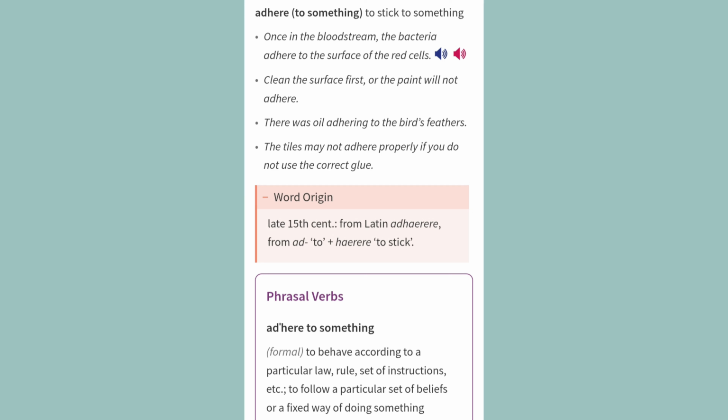Phrasal verbs. Adhere to something. Formal: to behave according to a particular law, rule, set of instructions, etc.; to follow a particular set of beliefs or a fixed way of doing something.